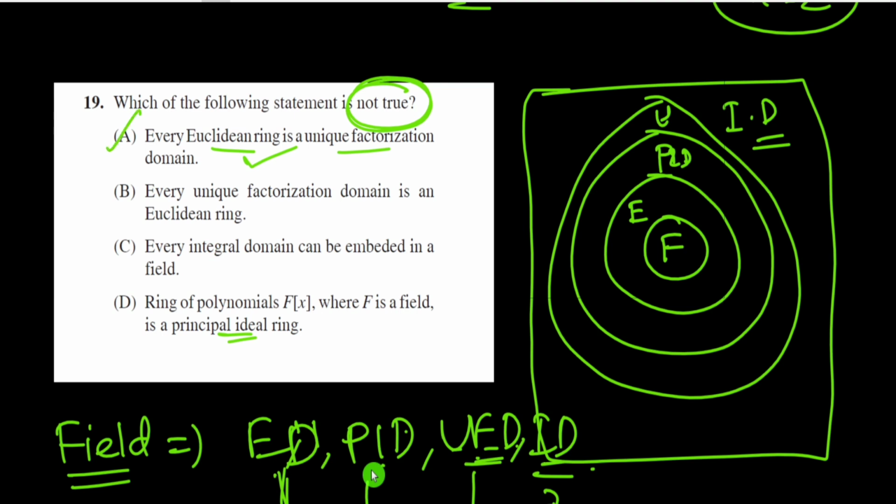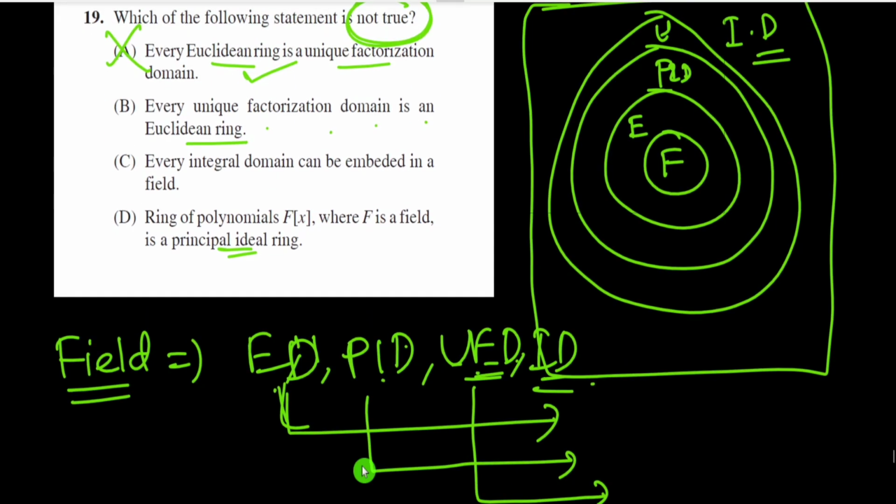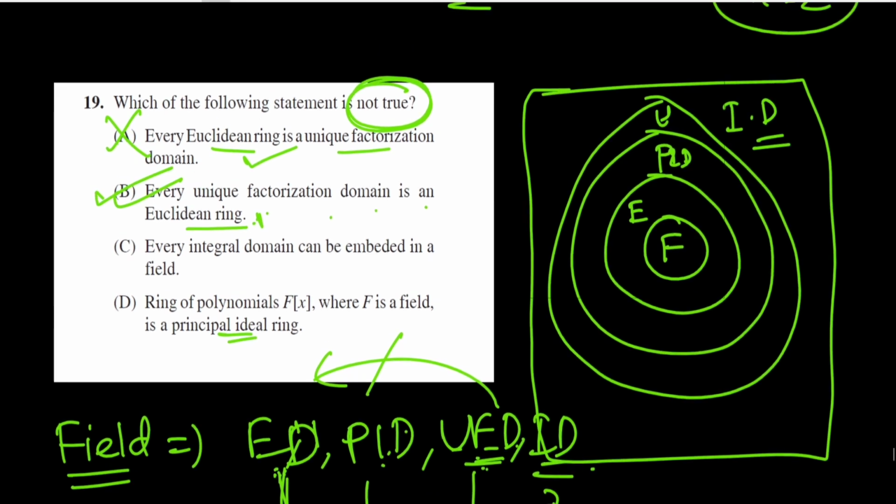Every unique factorization domain is a Euclidean domain. It is noted that Euclidean domain implies unique factorization domain, but not conversely. Unique factorization domain does not imply Euclidean domain. So this is the wrong option, this is not true. Option B.